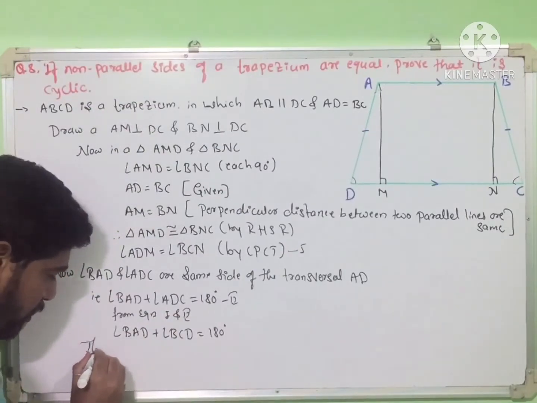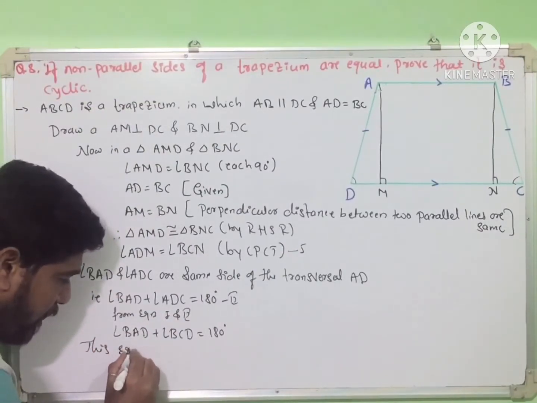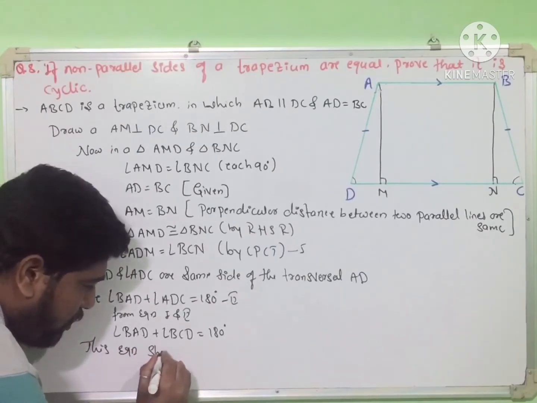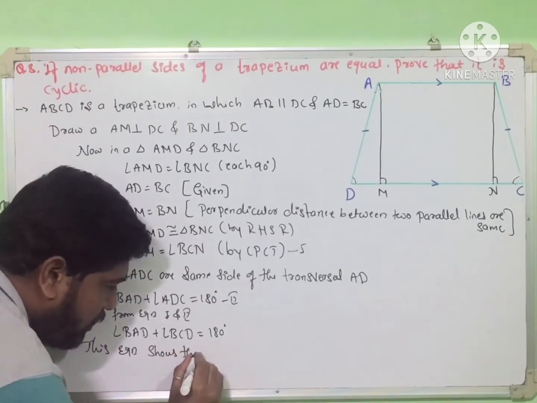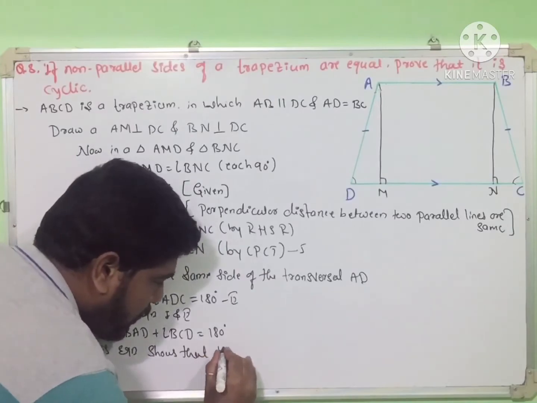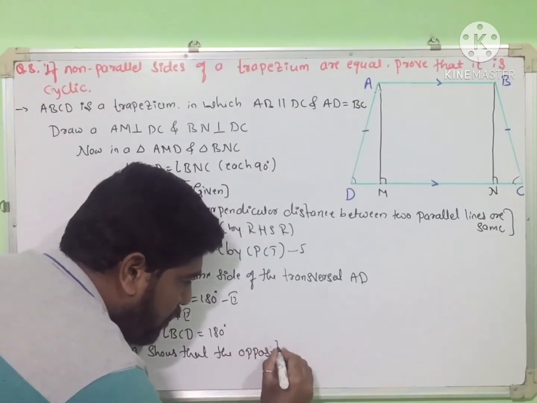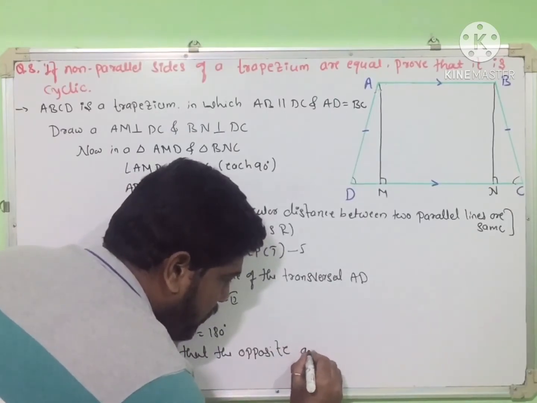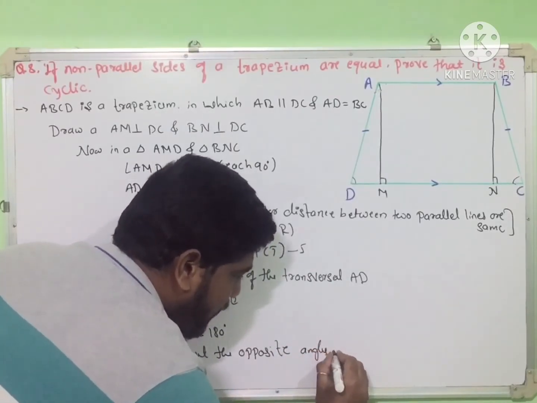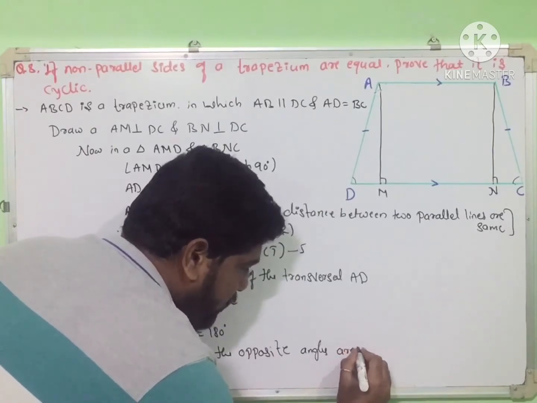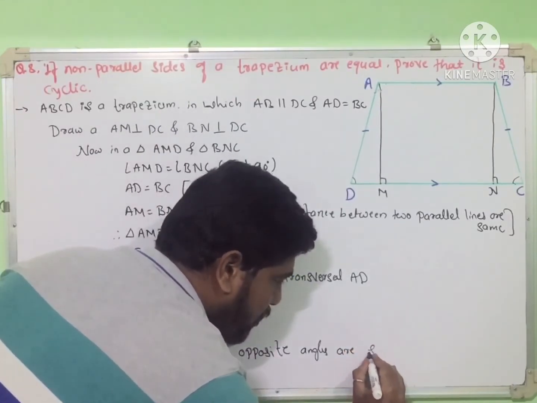So write down. This equation shows that the opposite angles are supplementary.